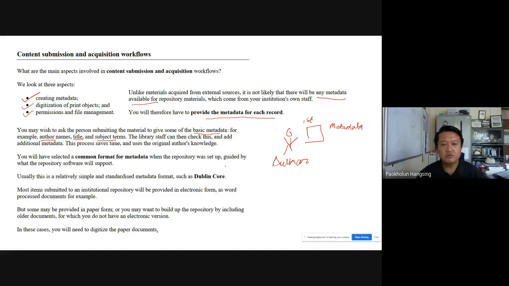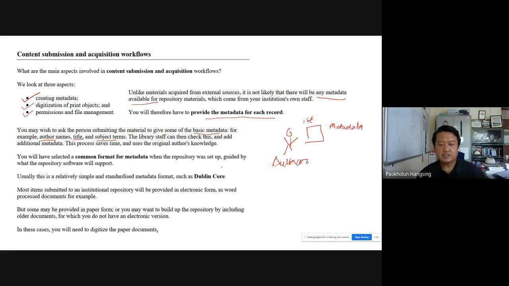So you will have to decide upon a common metadata standard. It's not that one paper has one metadata and another has another metadata. No, it cannot be like that. Your institutional repository has to have one metadata standard for one form of documents. So that decision has to be taken.